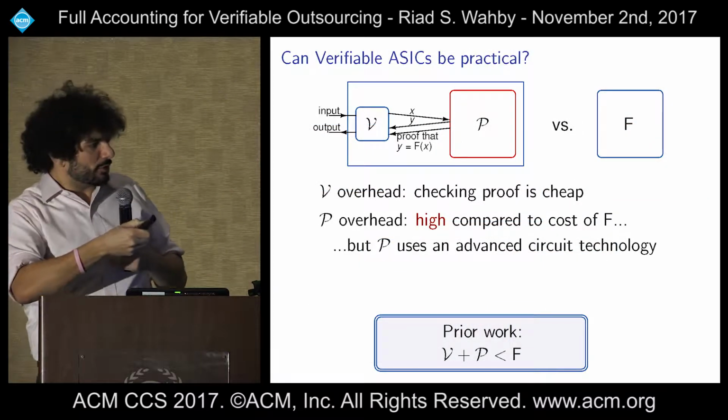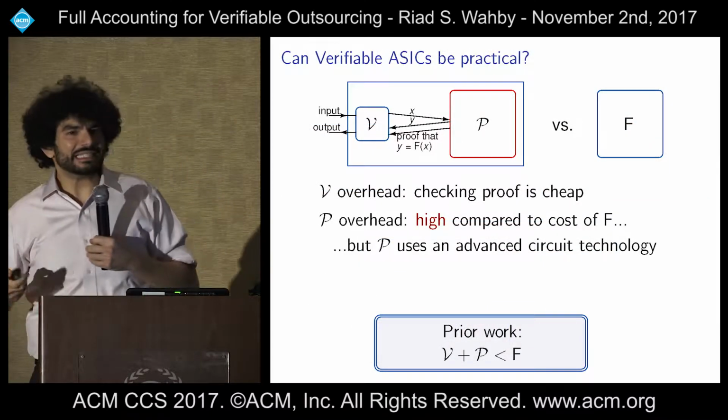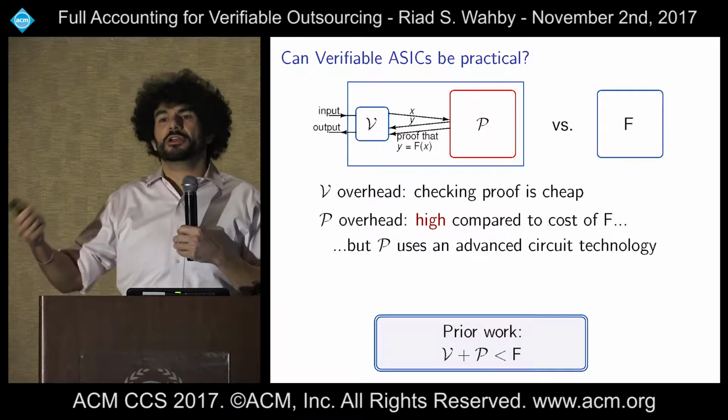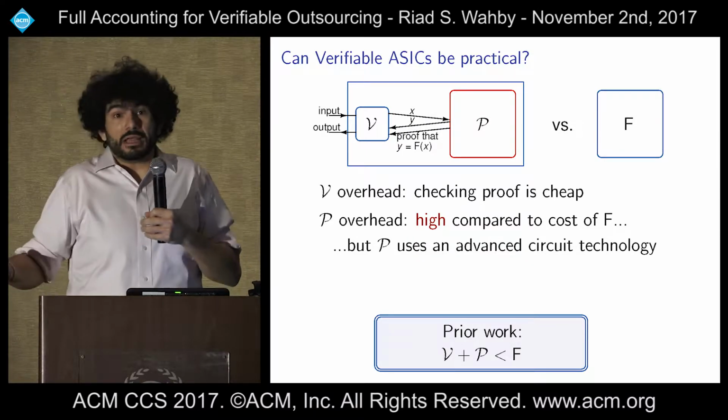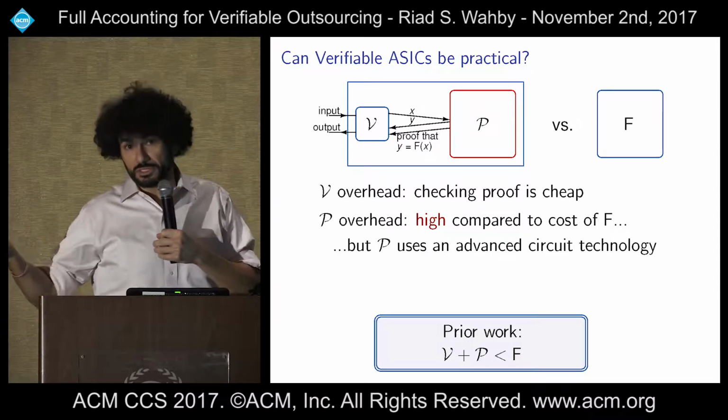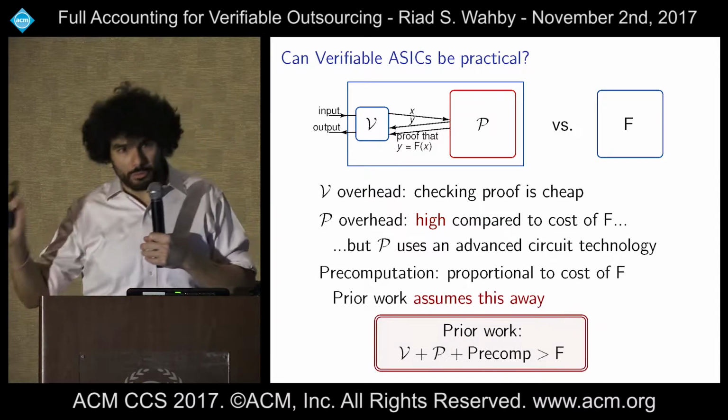And so prior work, how did it get around that? Well, it said, yeah, maybe a courier comes to your door every day with a hard drive that's full of the pre-computations, and you use those, and you're great, right? So somehow they come for free from somewhere. We don't know where. So we don't want to assume that away.